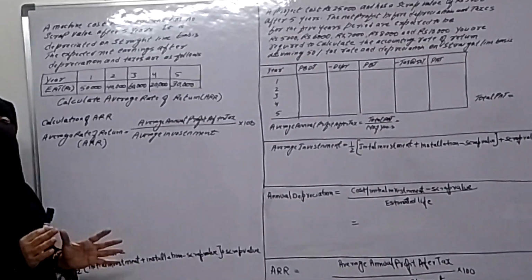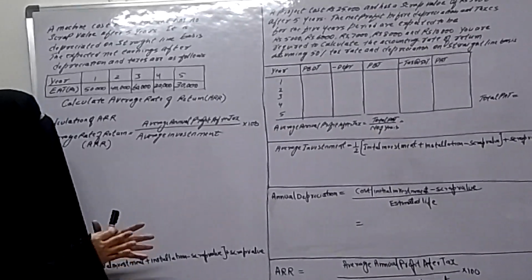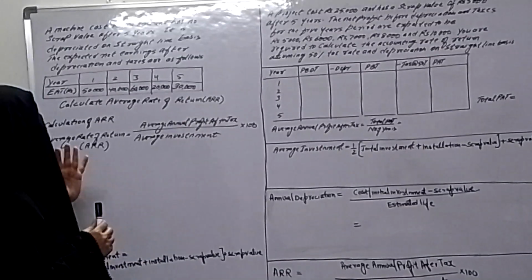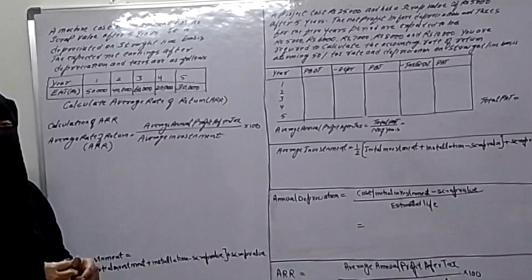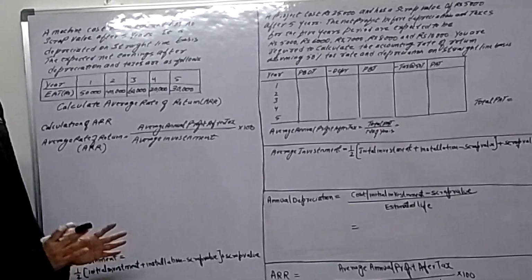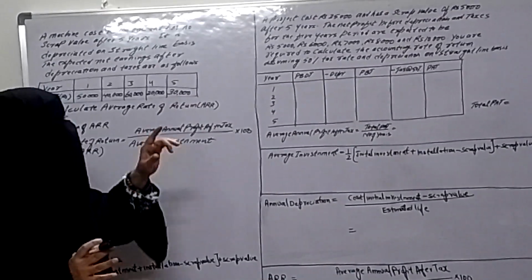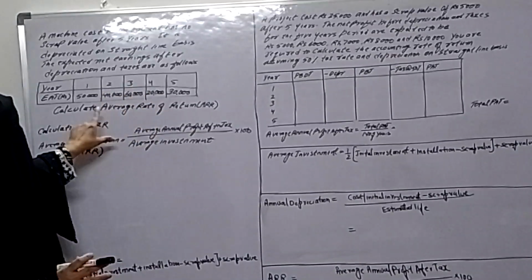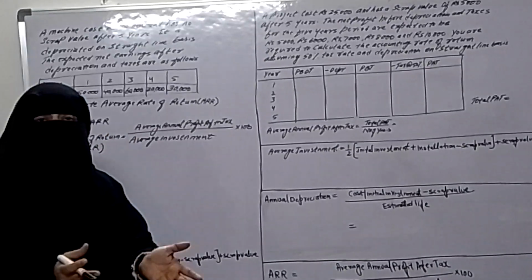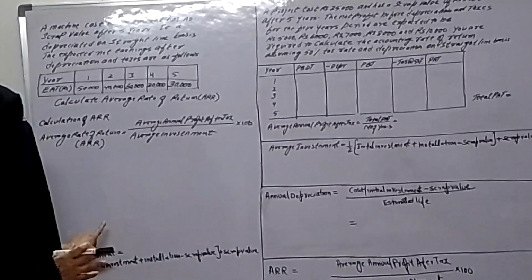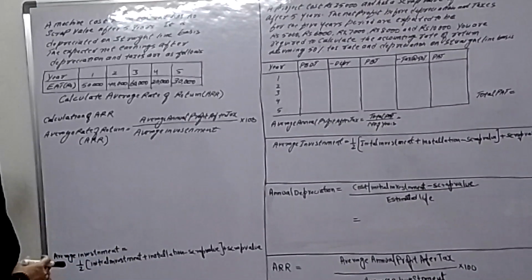Average annual profit after tax we require, and in the question it is directly given that earnings after depreciation and after tax, this is the PAT, profit after tax. So what we have to do, simply we have to average these profits, because profit after tax is directly given. And we have to find the average investment also. Now let's see how to calculate average profit and average investment.